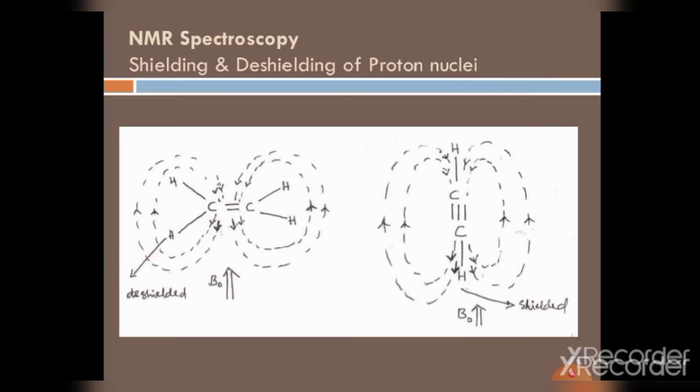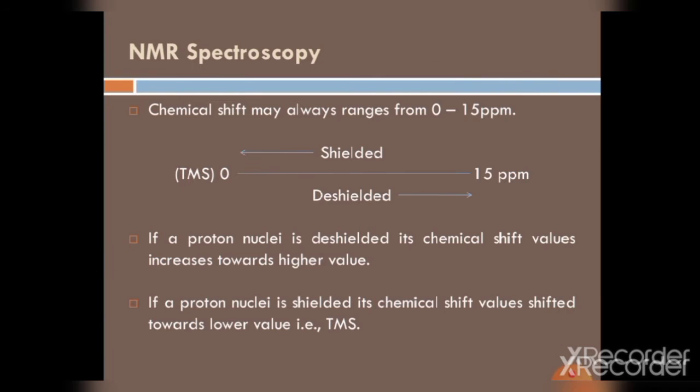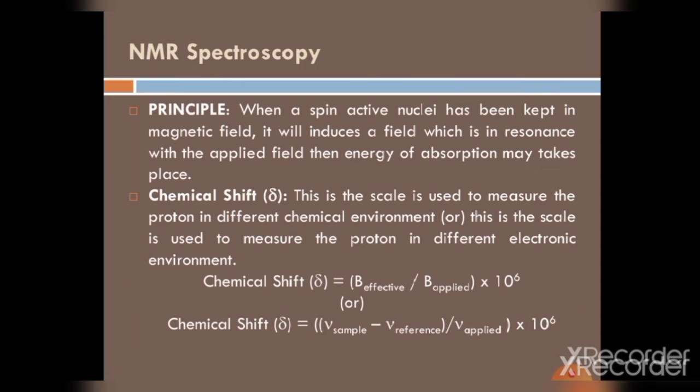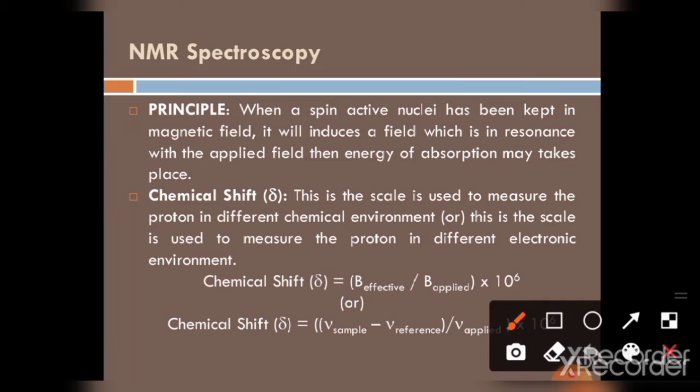Let us discuss the chemical shift values. Chemical shift is the scale used to measure protons in different chemical environments, or different electronic environments.